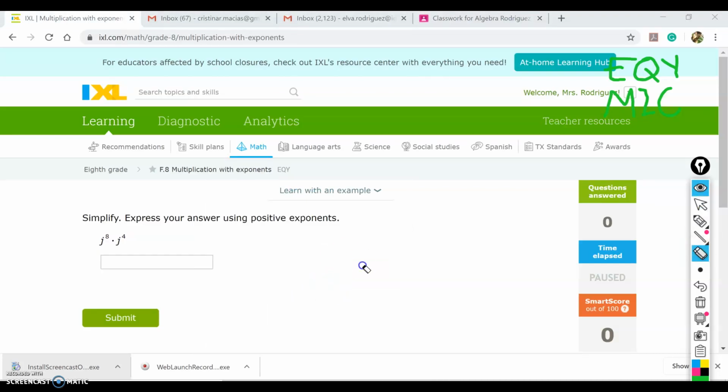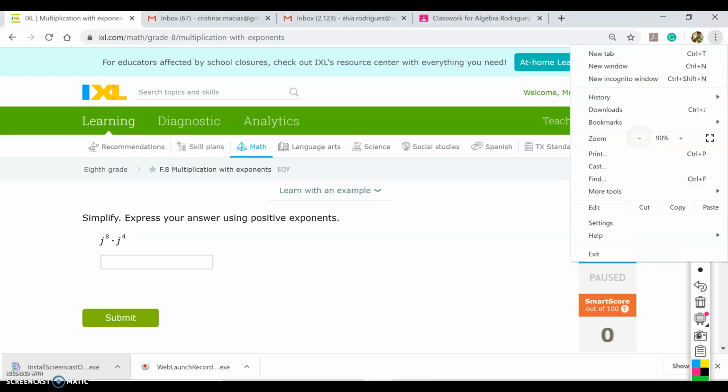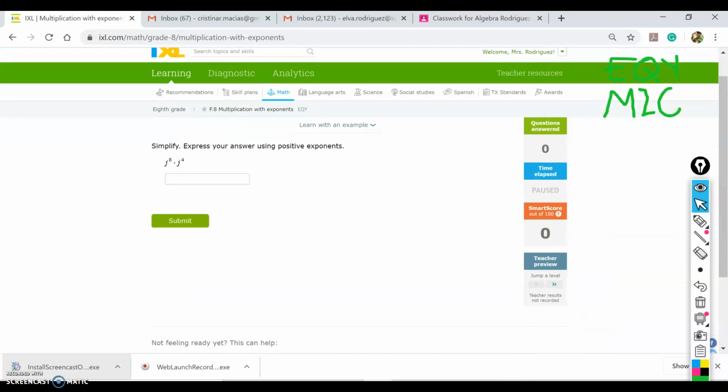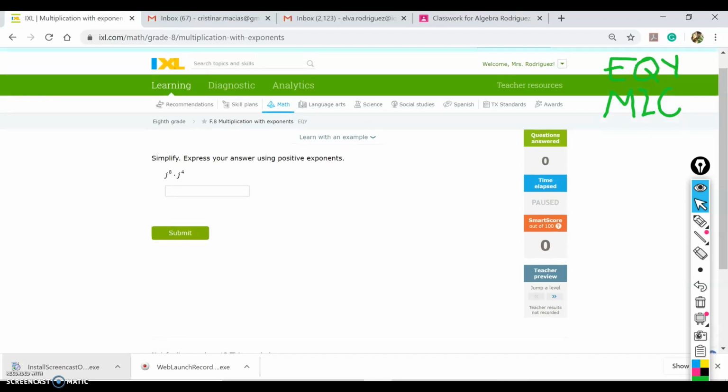This is the first one. Let me zoom in a little bit. Zoom out, yeah, zoom out a little bit so you can see it. So this is skill number 1. Remember that we're doing just review because we have covered all of the topics, so more likely you already know how to do it, so you don't have to watch the full video. Maybe if you do not know how to do it, then you have to watch the full video. I will do some examples from here, some examples for the next skill, and then you complete your lesson. So this is skill number 1, multiplications with exponents.